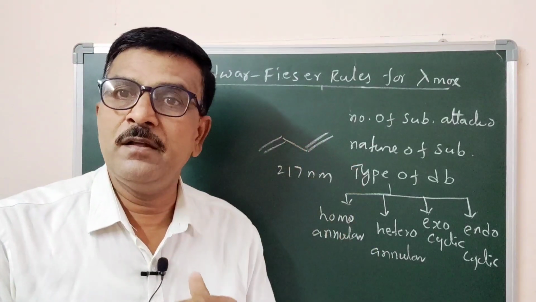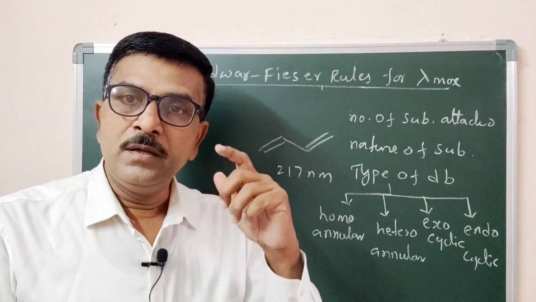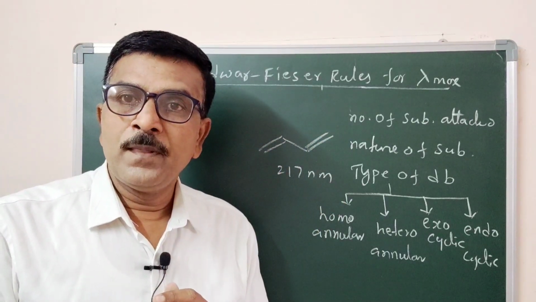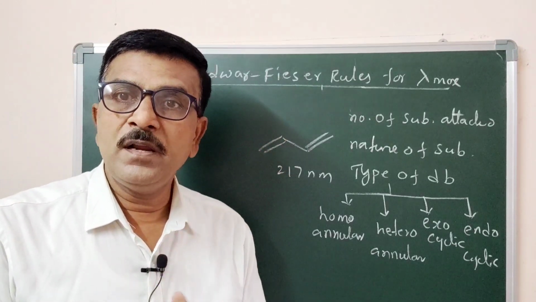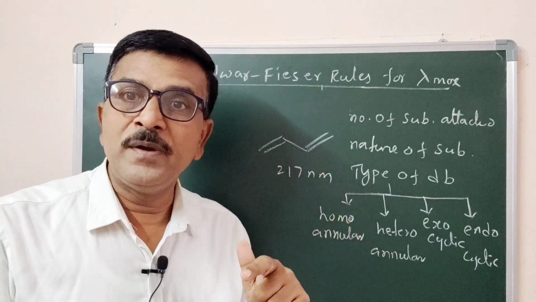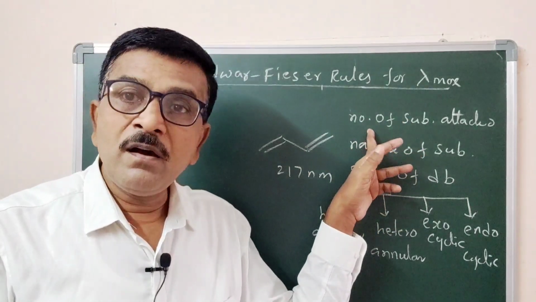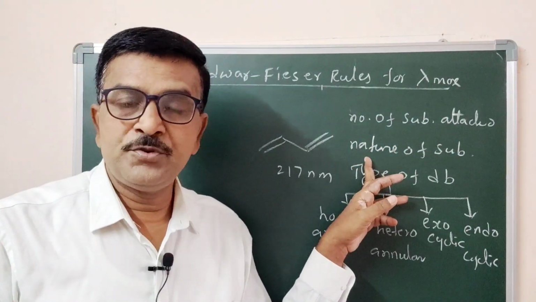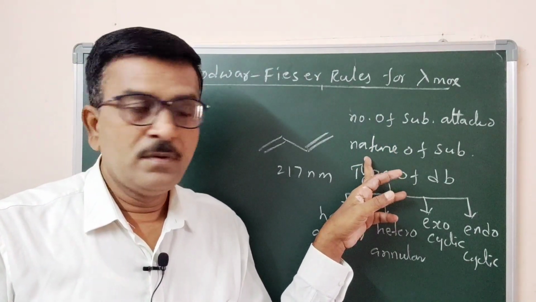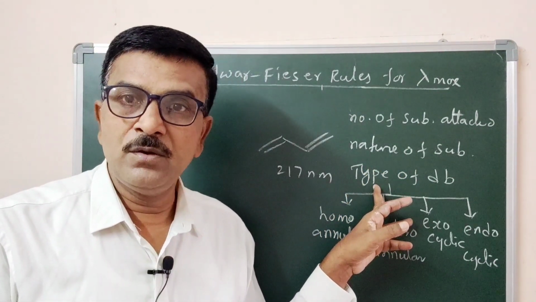It will be affected by what? By the other substituents. So for a molecule the lambda max depends, in addition to 270 nanometer, on the number of substituents attached, the nature of the substituents attached, and the types of double bonds existing in our molecule.